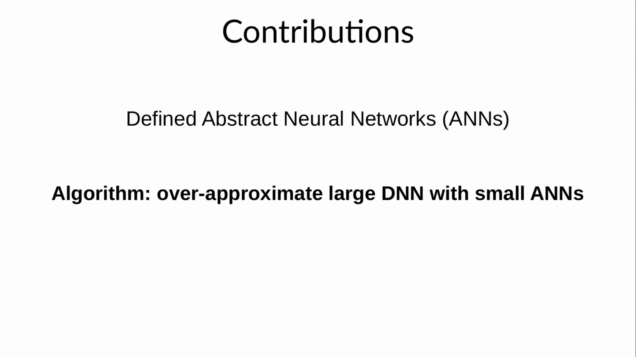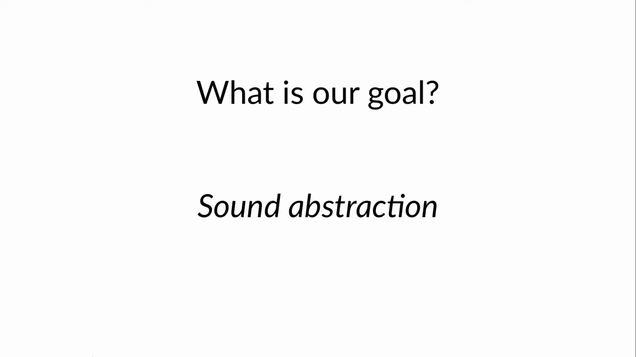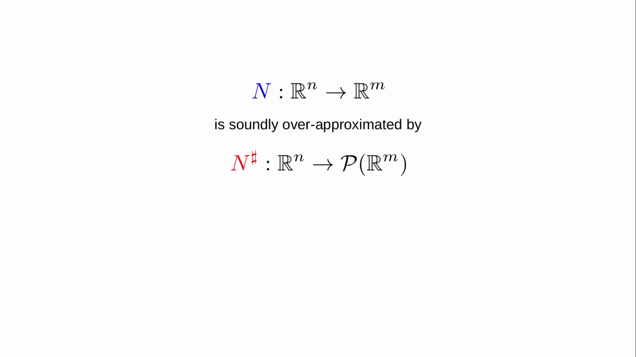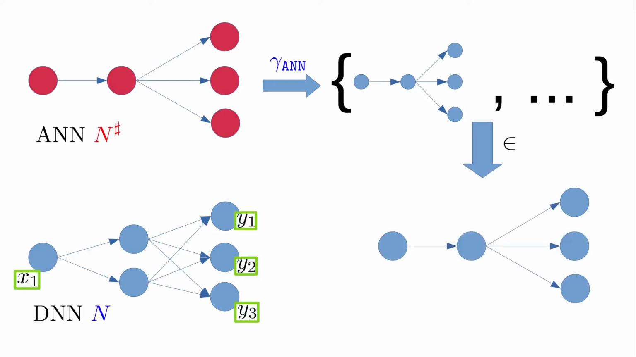Next, I'll describe our algorithm for over-approximating a large DNN with a smaller ANN, and after that, we'll discuss the soundness of our algorithm. The goal of our algorithm is to abstract a large DNN n into a smaller ANN n sharp, which soundly over-approximates n. Specifically, we'll say that the DNN n is soundly over-approximated by the ANN n sharp when for every input, the output of n is in the output set of n sharp. Recalling the ANN semantics, what this means is that for every input x1 to n, there's an instantiation of n sharp with the same output on x1 as n.